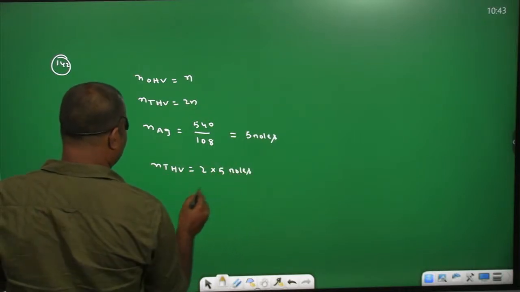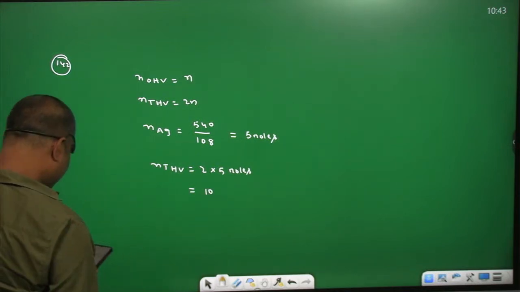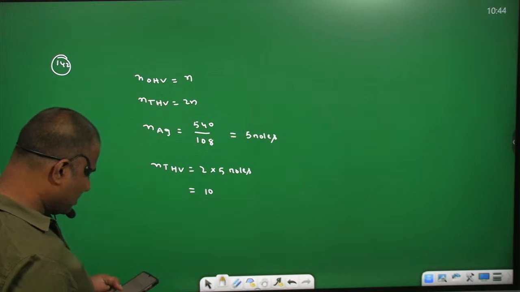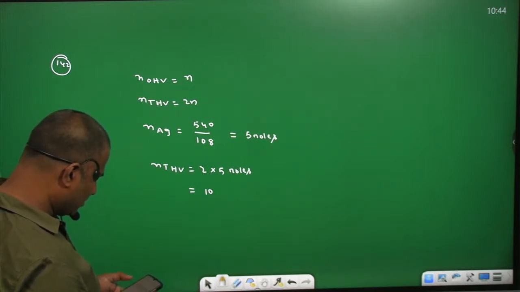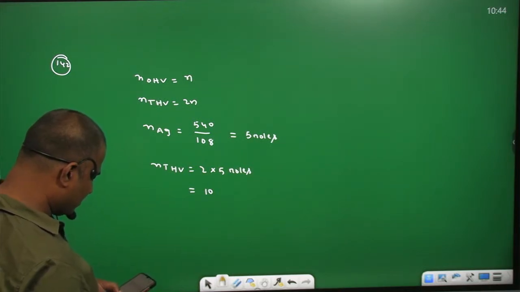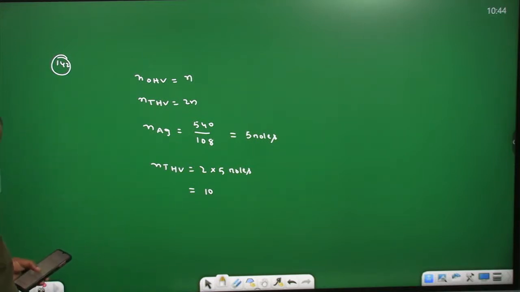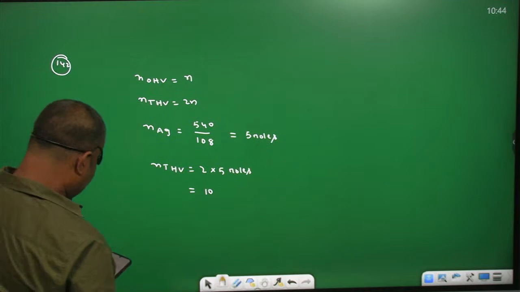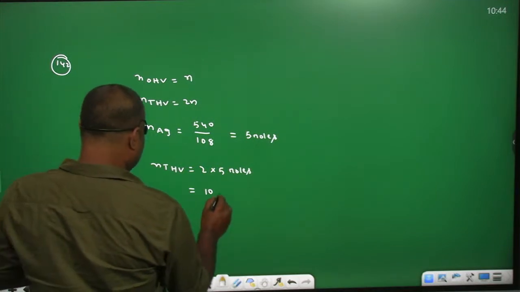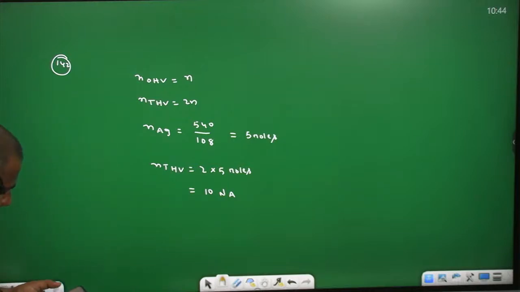So 2 fives are 10 moles of tetrahedral voids. Ten moles means 10 into Avogadro number.